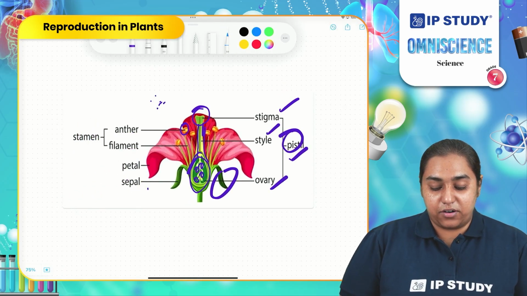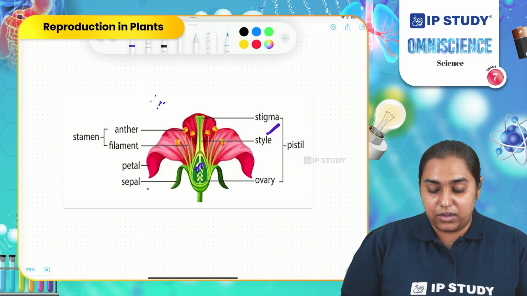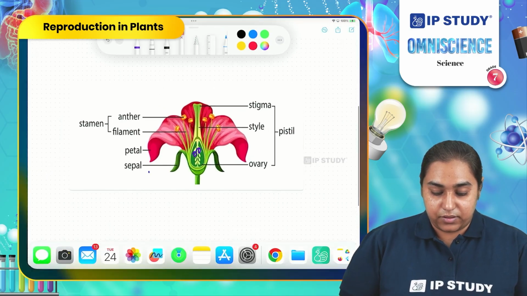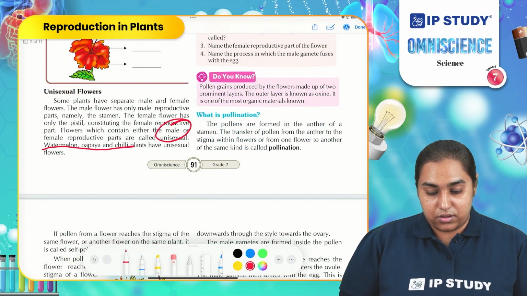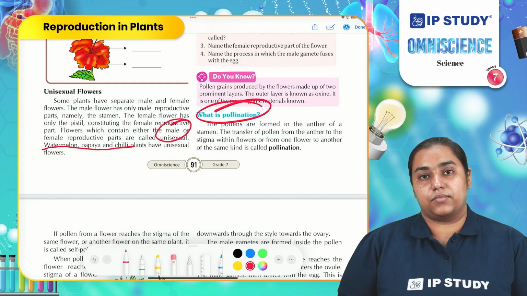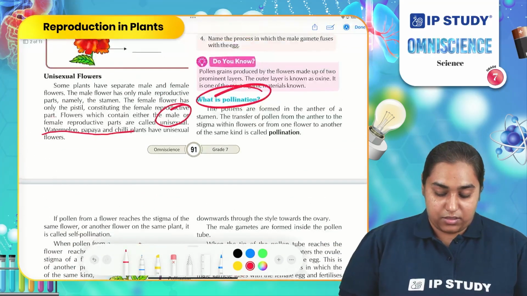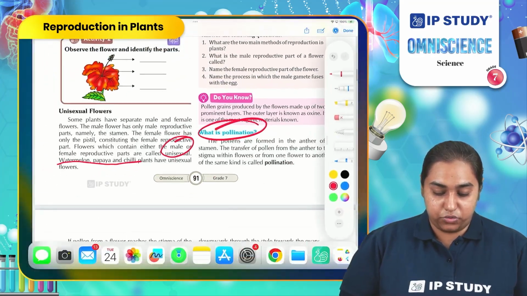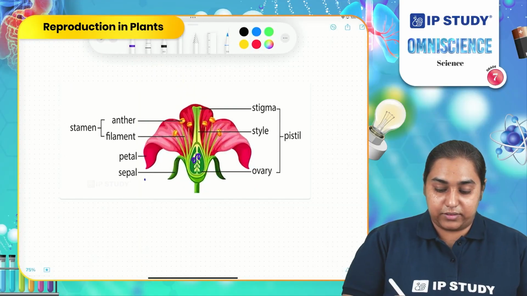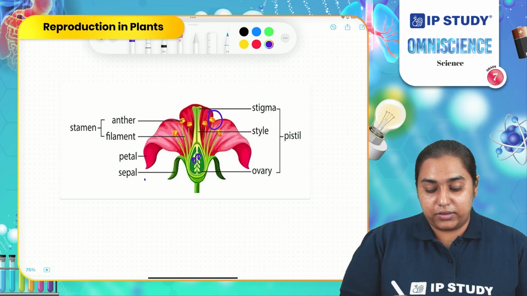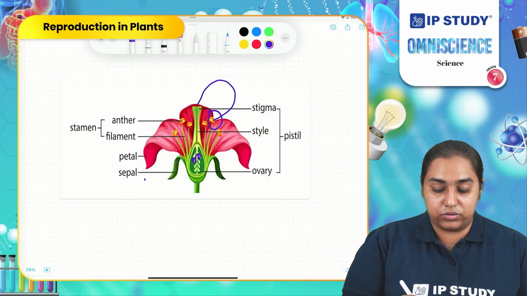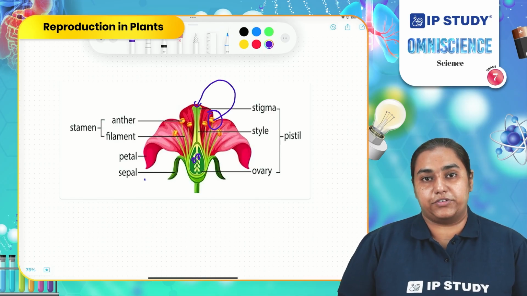Now that you are aware of the basic structure of the flower, let us start with the first step of reproduction, which is pollination. What is pollination? Pollination is simply the transfer of pollen from anther to the stigma. So, where is the anther? Let me show you. This is the anther. It consists of pollen. The transfer of pollen from anther to this stigma is known as pollination.